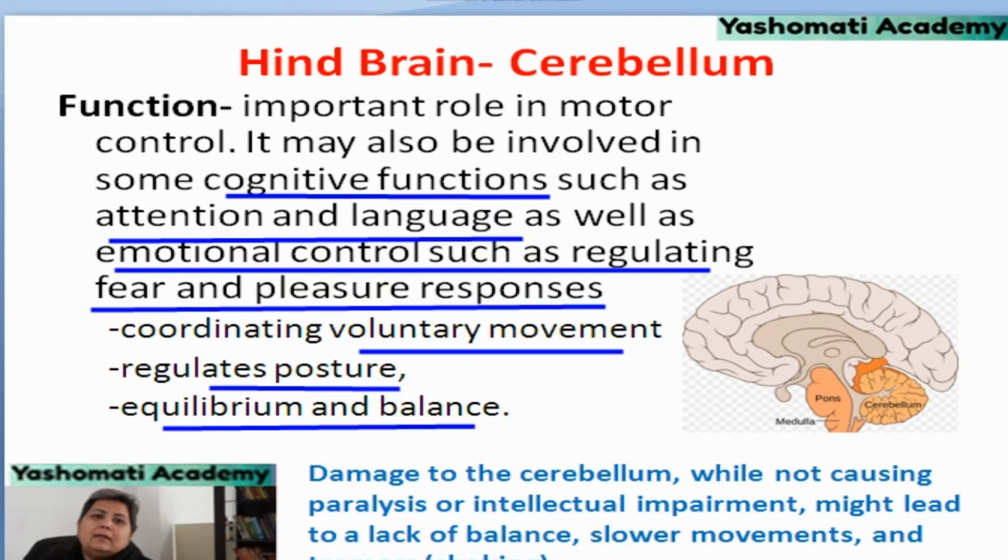So this is how all parts of the brain are very important for the proper functioning of the body. So with this we have finished this part of the lesson.